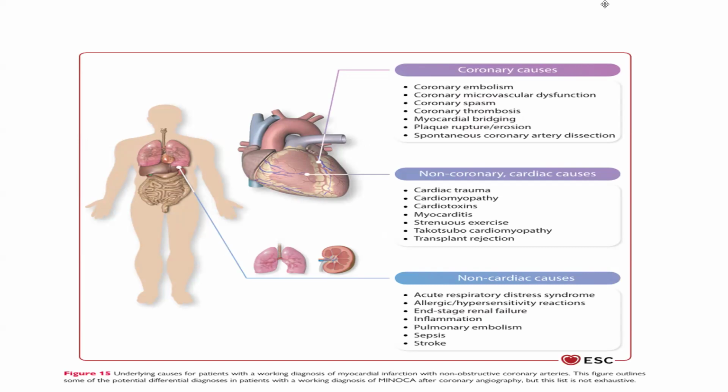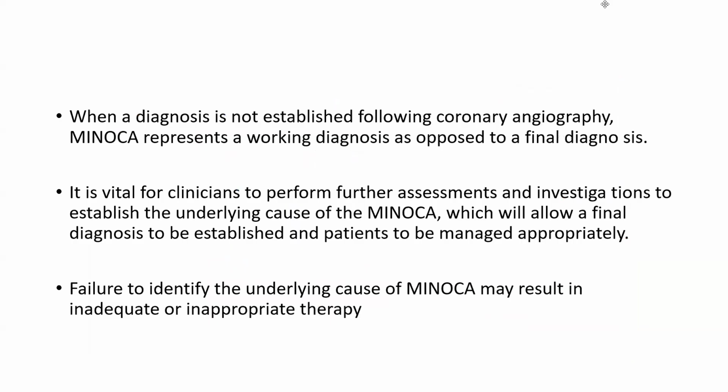Non-coronary cardiac causes include cardiac trauma, cardiomyopathy, cardiotoxin, myocarditis, strenuous exercise, Takotsubo cardiomyopathy, and transplant rejection. The non-cardiac causes include ARDS, allergy, hypersensitivity reaction, end-stage renal failure, inflammation, pulmonary embolism, sepsis, and stroke.